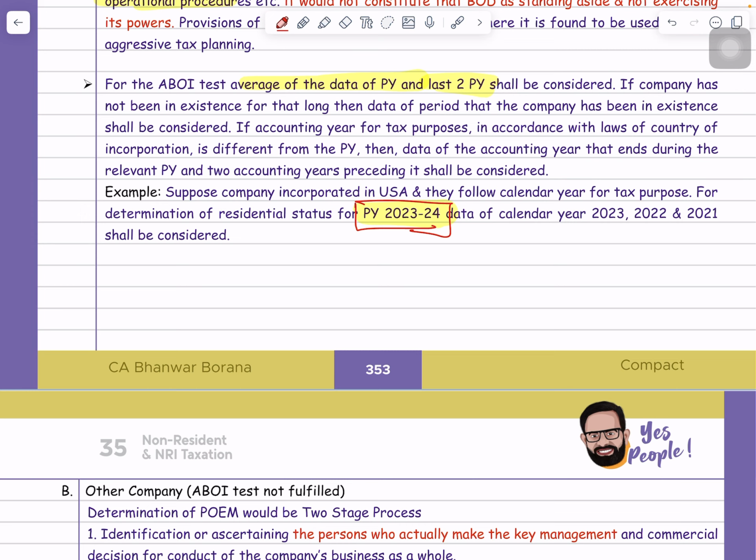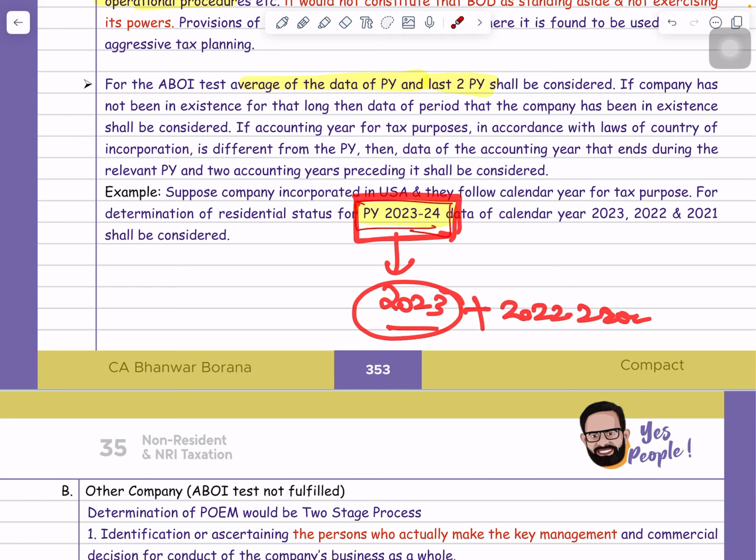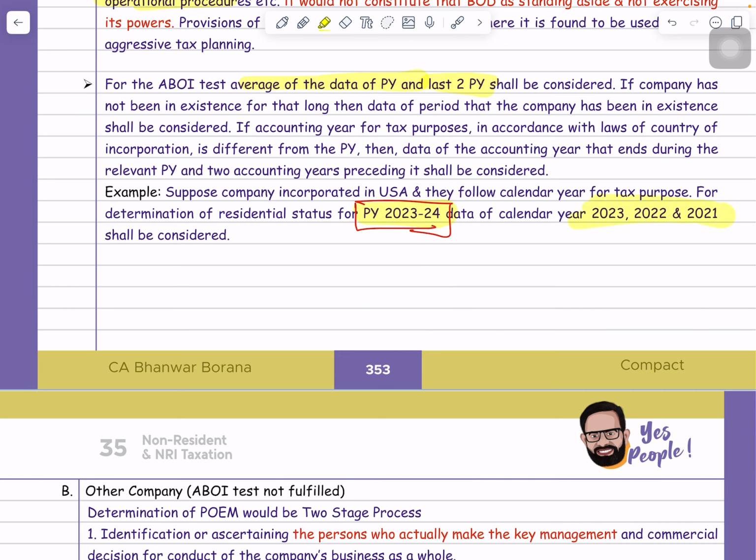And which 3 accounting years? 1 accounting year is completing in this financial year. So guys, can I say that in this particular year, your 2023 accounting year is completing? And just take the last 2 years, that is 2022 and 2021. So the average data of these 3 years shall be considered for the determination of the POEM.